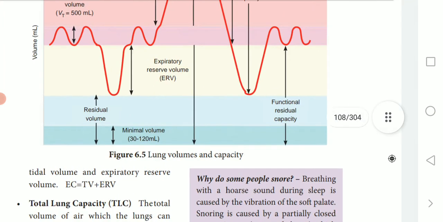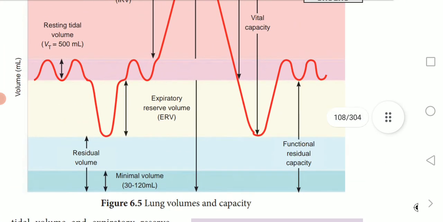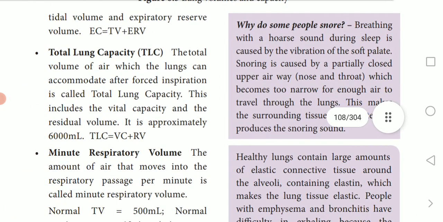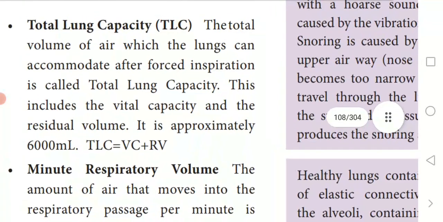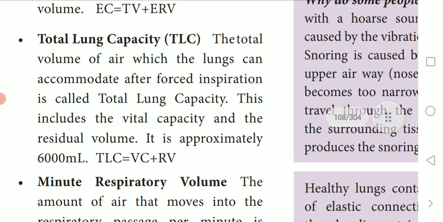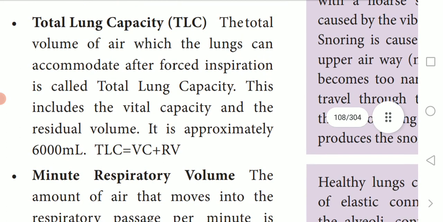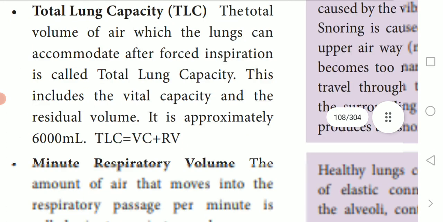Next, these are the pictures of the lung volumes as well as the capacities. You can go through that one. Here, total lung capacity. The total volume of air which the lung can accommodate after forced inspiration. Once you breathe in heavily, that air will be stored in the lungs. It is called total lung capacity.